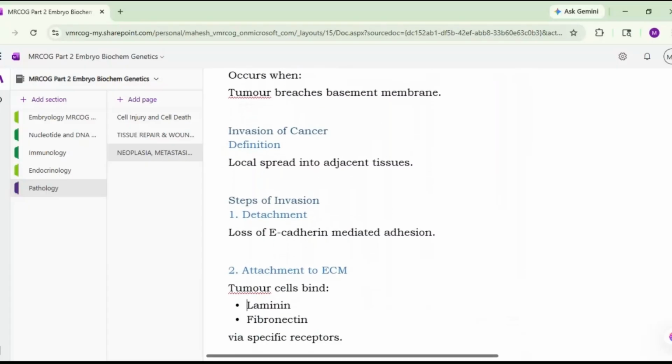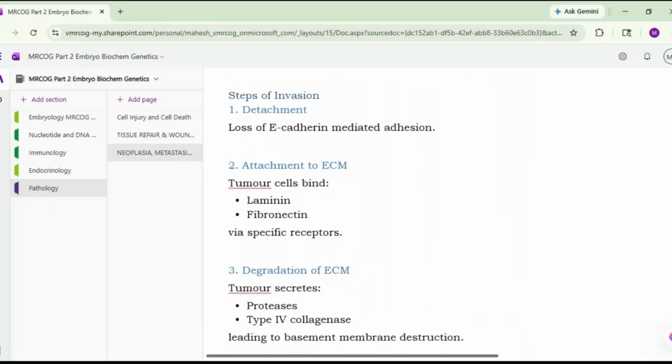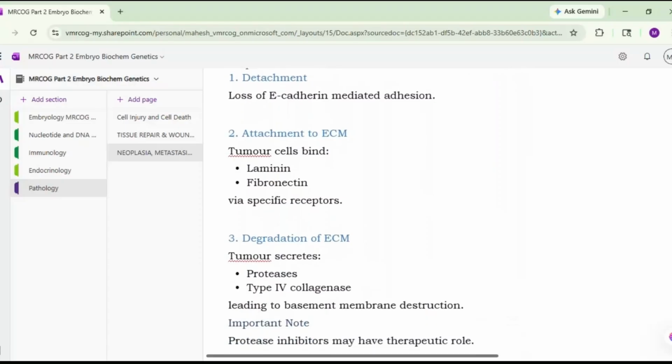Second is the attachment to the extracellular matrix. Now these tumor cells will bind to the laminin and fibronectin via specific receptors. So from the basement membrane, they will lose and they will attach to the extracellular matrix with the help of laminin and fibronectin via specific receptors. Then there is a degradation of the extracellular matrix. This tumor cell will secrete proteases and type 4 collagenases, leading to the basement membrane destruction.